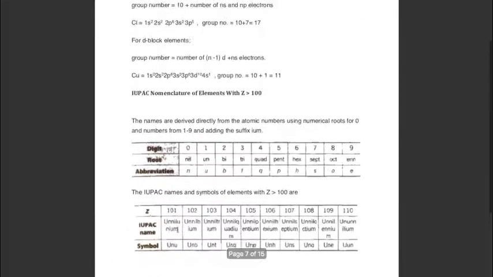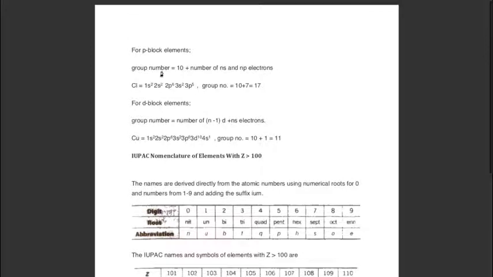Next, for p block elements, group number can be found by using this formula: 10 plus the number of ns and np electrons. For example, chlorine, its configuration is this: principal quantum number is 3, so its period is 3.